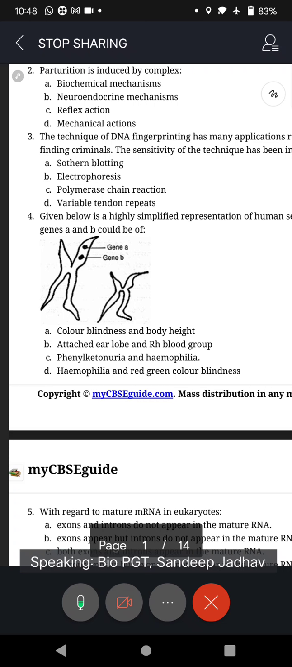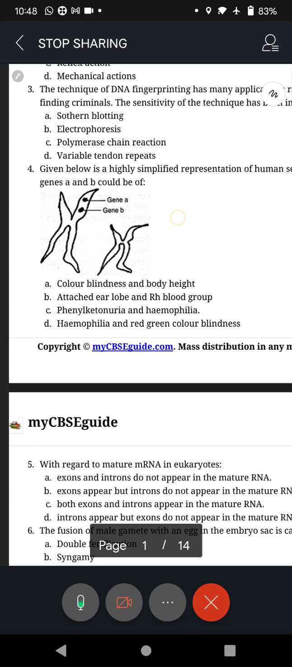A. Color blindness and body height. B. Attached earlobe and Rh blood group. C. Phenylketonuria and hemophilia. D. Hemophilia and red-green color blindness. Okay. Now fix the answer. The clue is in the question, the size of the chromosomes.